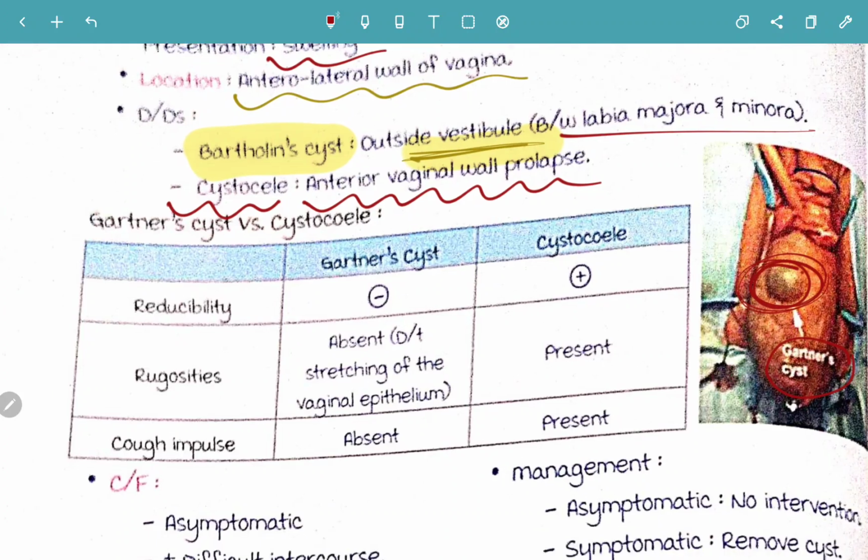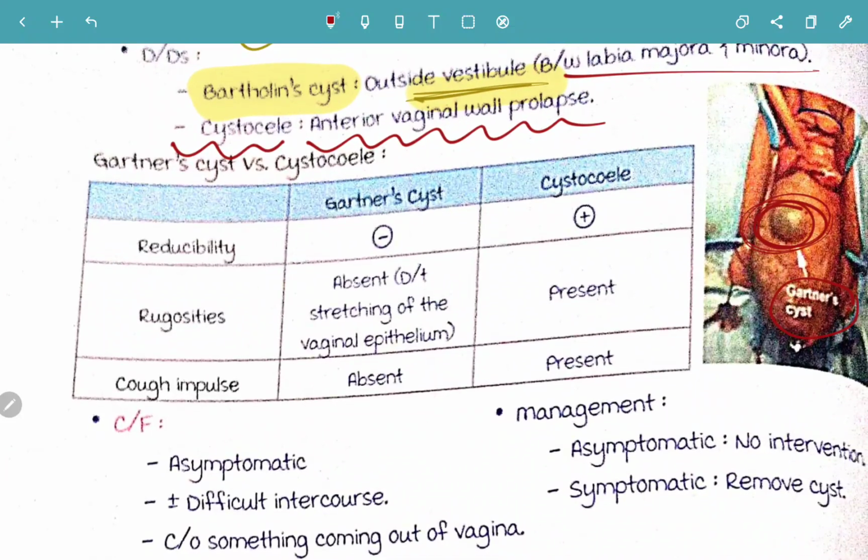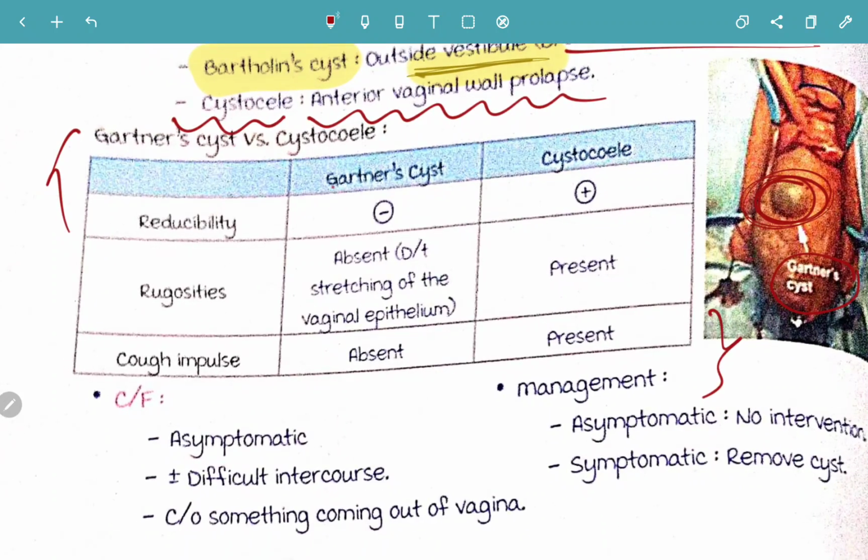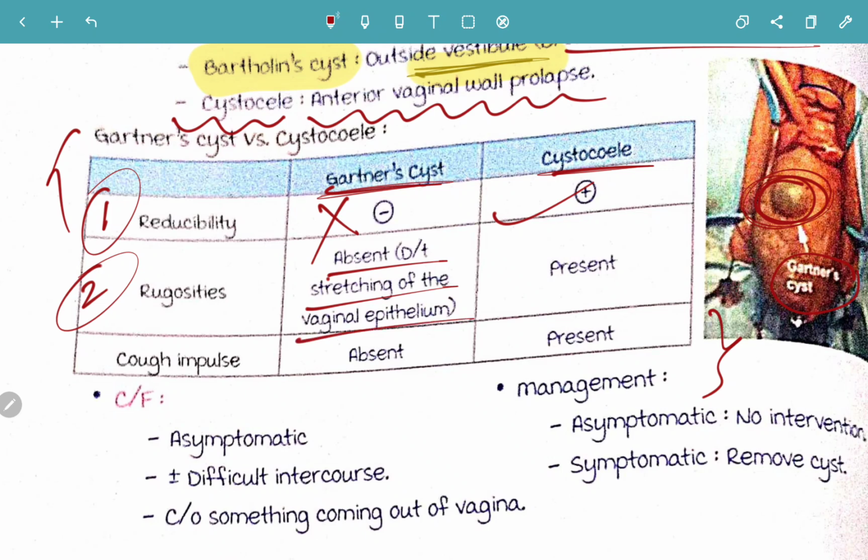Now how will you differentiate between Gartner's cyst and cystocele is always a favorite question. So how are you going to differentiate between Gartner's cyst and cystocele? First, with the reducibility nature. Gartner's cysts are generally not reducible, whereas a cystocele, it's a hernia, obviously reducible. Now next feature is rugosities. In Gartner's cyst, the rugosities will be absent due to stretching of the vaginal epithelium.